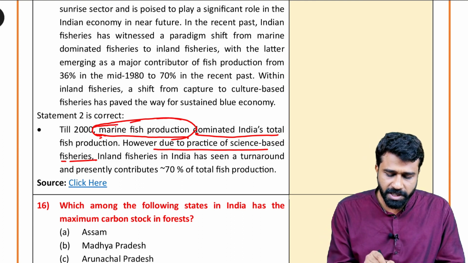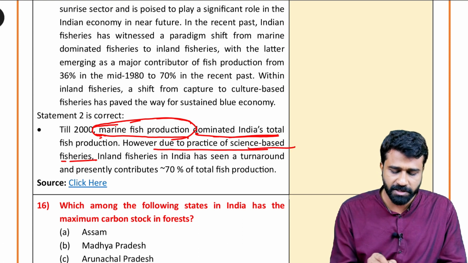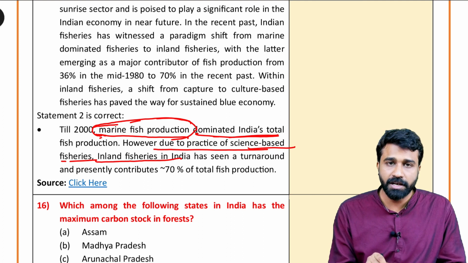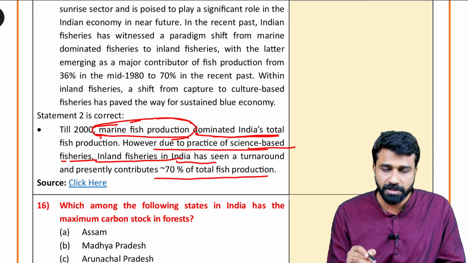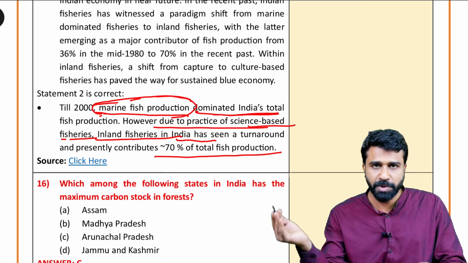So marine fish production is usually a dominating one, but due to the scientific based fish production which India has been following for the last decades, inland fisheries in India contribute around 70% of the total fisheries production, which is a dominant component in the fisheries production compared to marine production.